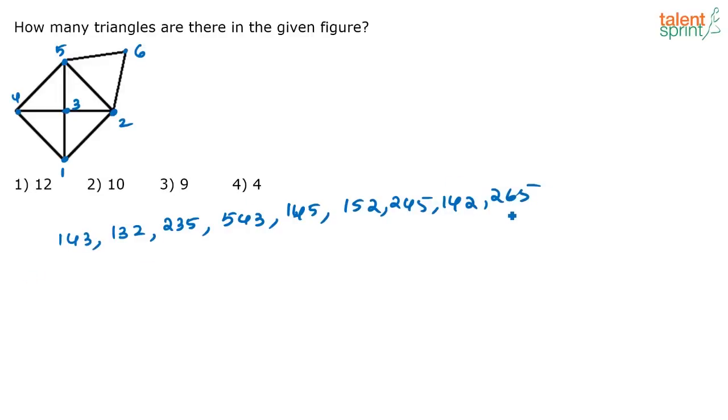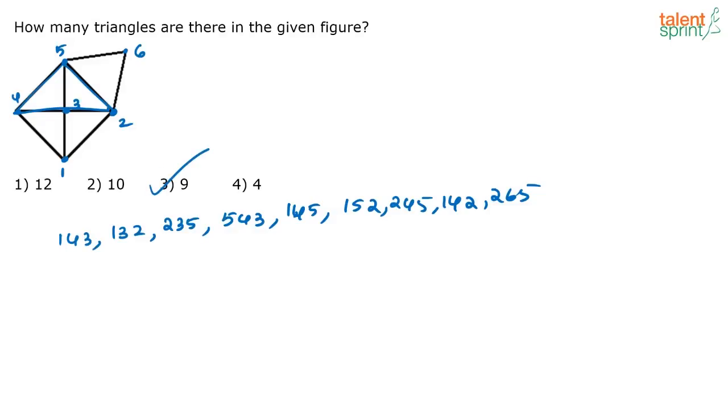So if you write it this way, even if you are recounting a triangle by mistake, you will be able to find that out. Okay, so this is one way in which you can speed up solving such questions. So there is no confusion basically. Otherwise, sometimes we get confused whether I have included this triangle twice or once. If the figure is very complex, you might end up recounting. See, here there are only 9 triangles, so the question is easy, and definitely you will get the answer correctly without using this method.